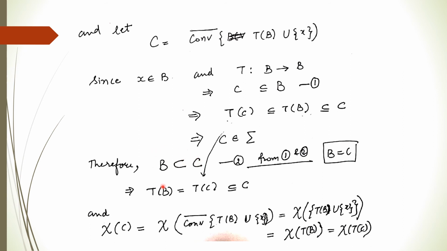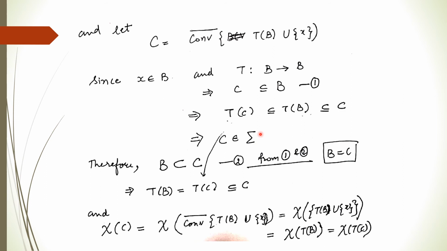Now why is B contained in C? Because C is a bounded closed convex subset, and it also contains X. So therefore it belongs to the family.